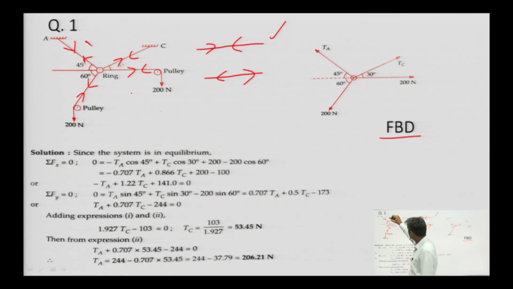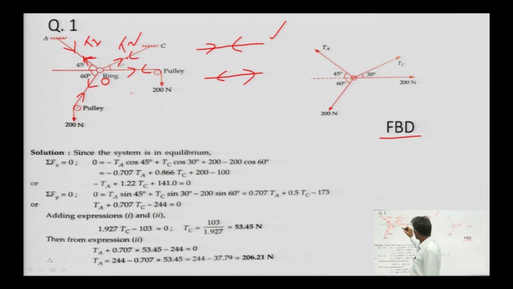Suppose this value is T1. Then this value will be T1 and this value will also be T1. Both are acting at the same point, but in opposite directions. That is why the resultant will be 0 at every point from O to A. Similarly, here suppose the tension value is T2. For the left segment and right segment, the magnitude of the force is the same, but at every point it is in the opposite direction, that is why it is 0. It is applicable to all strings at every point.